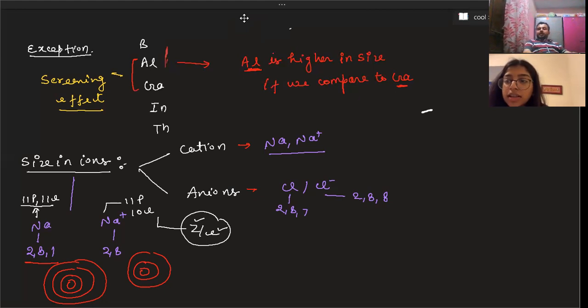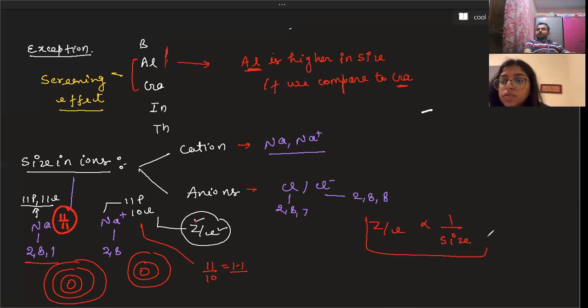So that means, beta, otherwise you can calculate by a shortcut: you can calculate Z by E. Z is the number of protons, E is the number of electrons. So if you calculate Z by E here, that is 11 upon 11. And if you calculate Z by E in the second case, it is 11 upon 10, that is 1.1. Okay, beta? Yes, sir. So whenever Z by E is more, size is less.